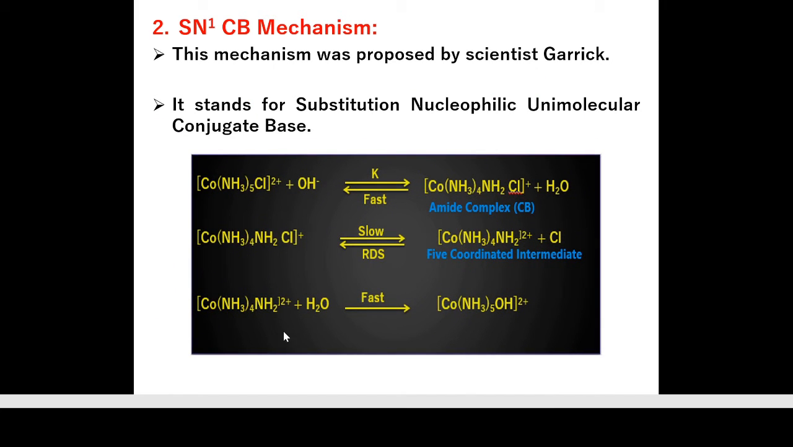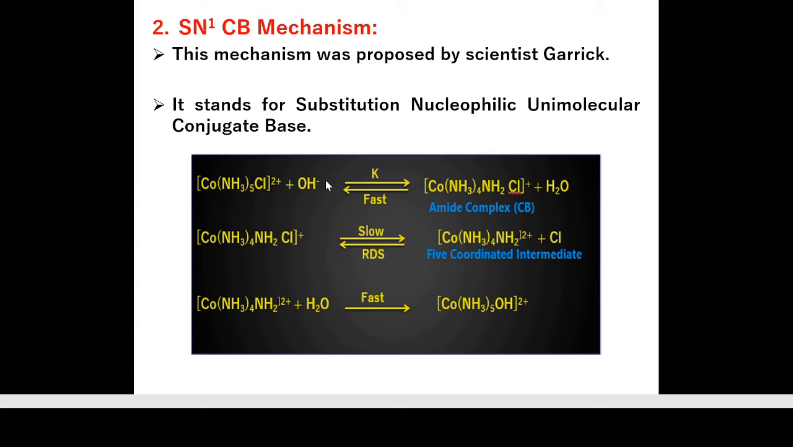So this is the reaction for the SN1CB mechanism. This reaction proceeds in 3 steps. So let's discuss the first step. This is again a cobalt amine complex. Here OH minus ion abstracts a proton from NH3.